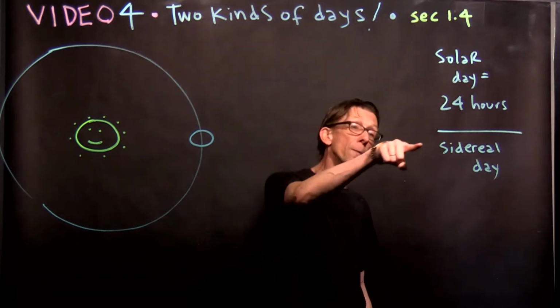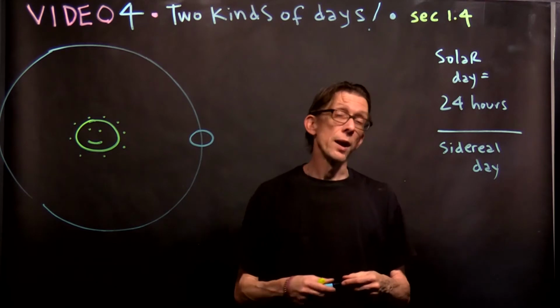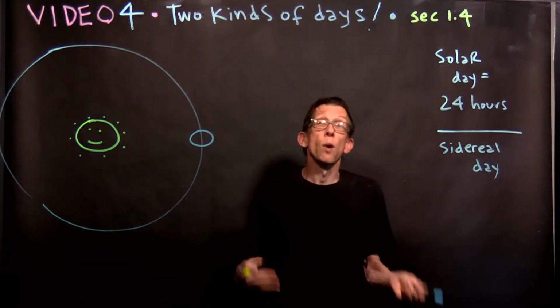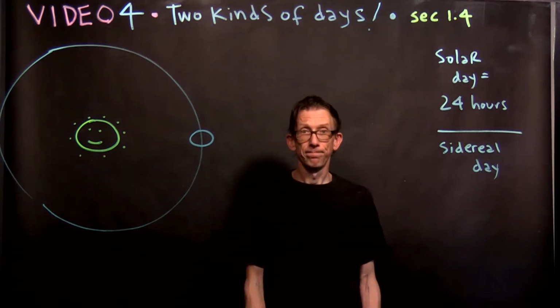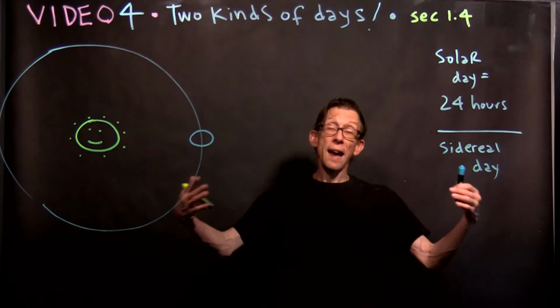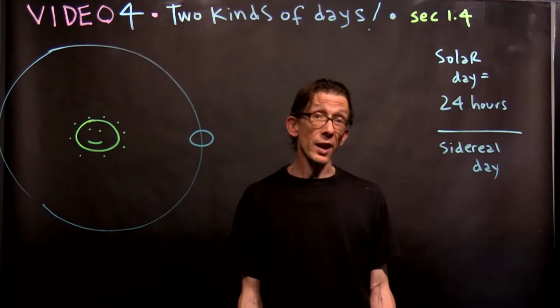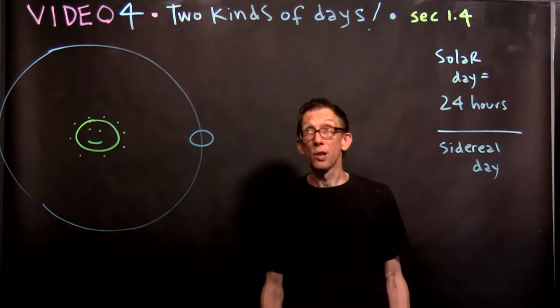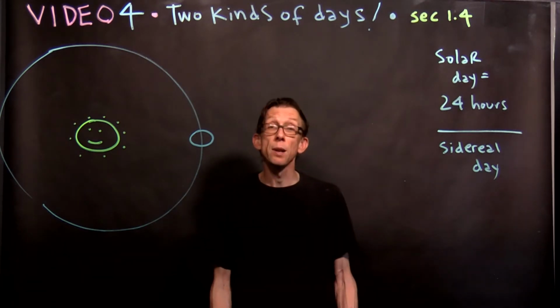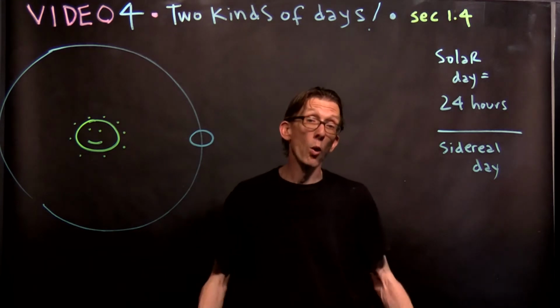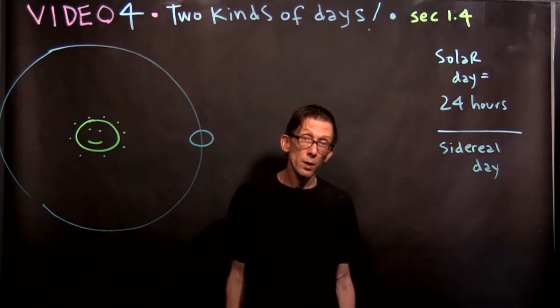By the way, sidereal means as reckoned by the stars, with reference to the stars. When Galileo published his first big book in 1610, it was called the Sidereal Messenger, the Starry Messenger. So sidereal means by the stars, according to the stars.